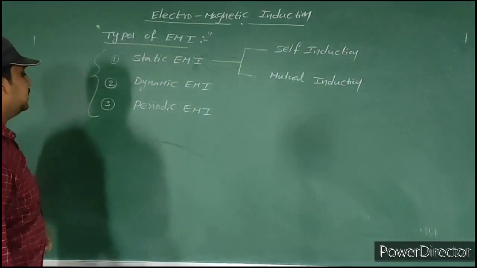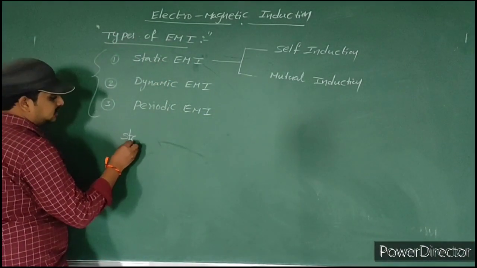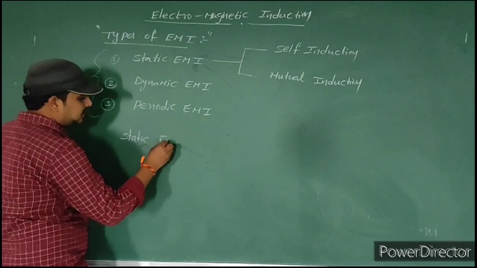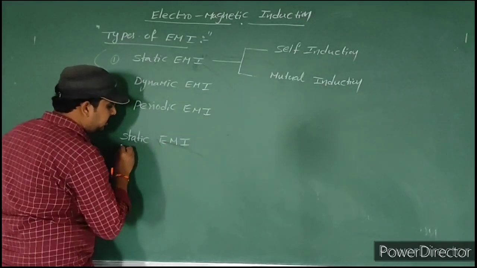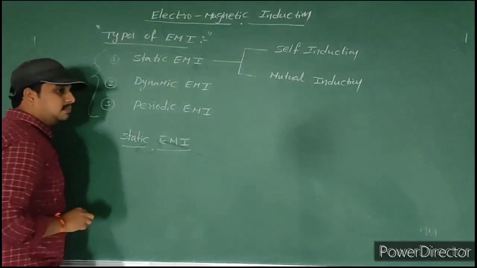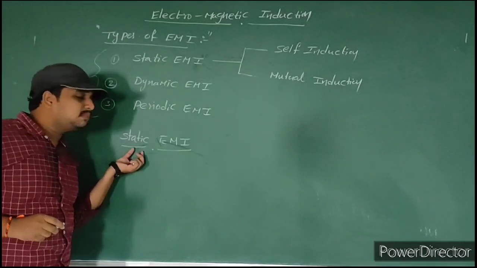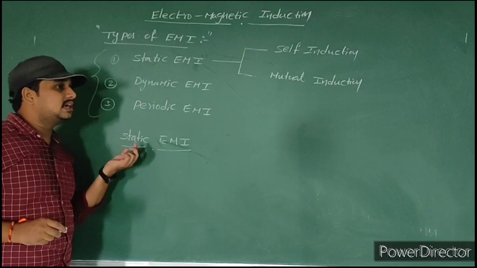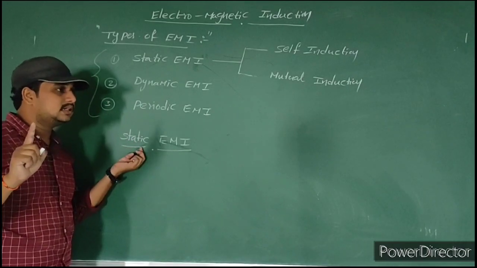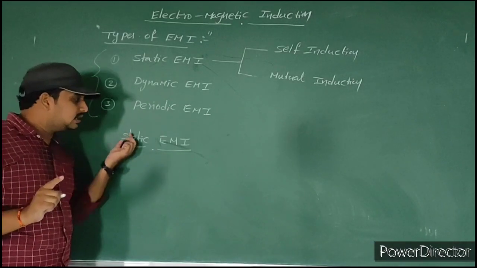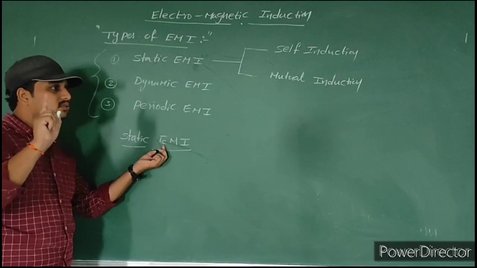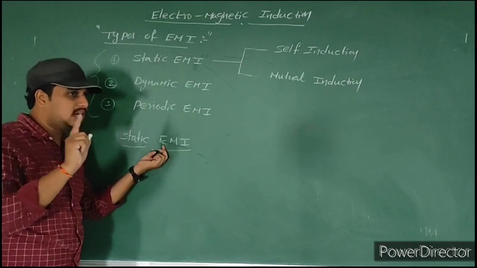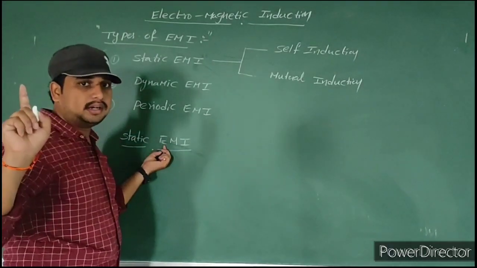First of all, static EMI. Dear student, observe here, static means rest. So here the body is at rest. Whatever body we consider, that body is at rest.